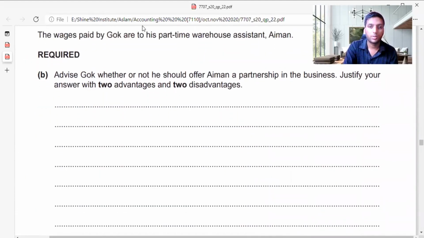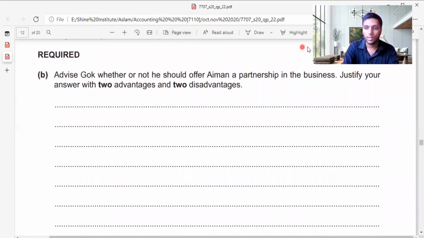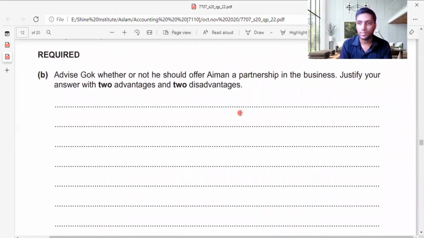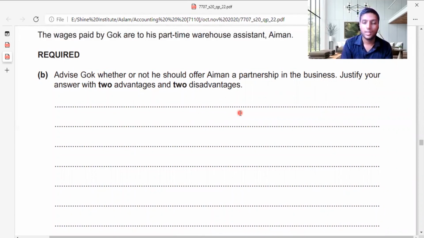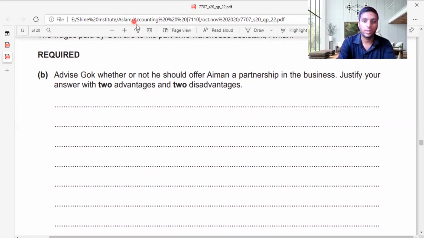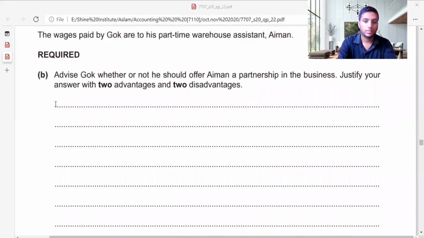The next part we are going to do is a small theory part. Nowadays in accounting, you can see certain theories have been tested because students find it difficult to answer. Advise Gok whether or not he should offer Ayman a partnership in the business. Justify your answer with 2 advantages and 2 disadvantages. Why he should give a chance for Ayman to take part in the business, and why he should not. You can write like in number 1, number 2, or in this way.